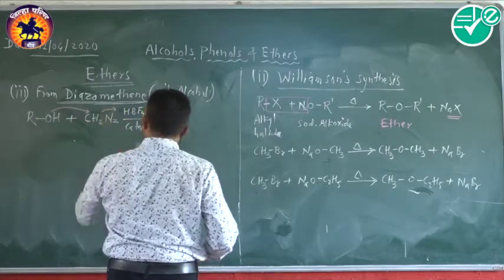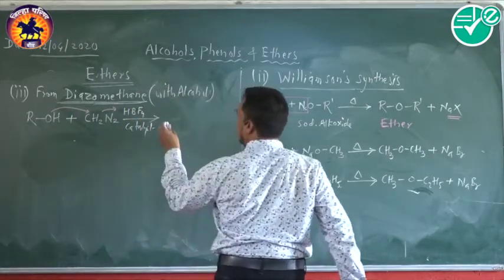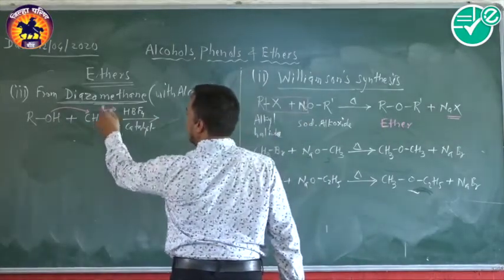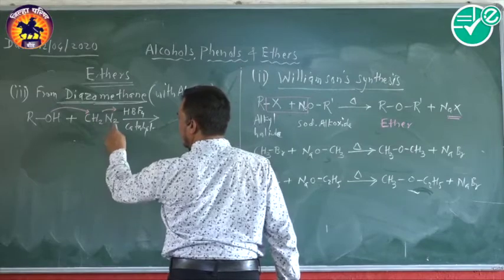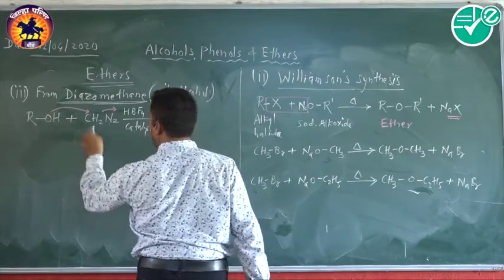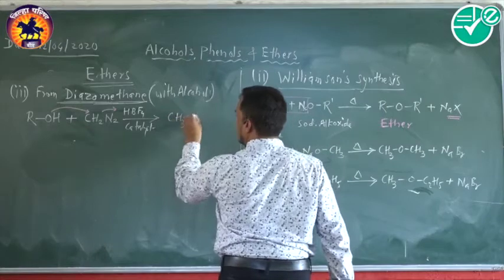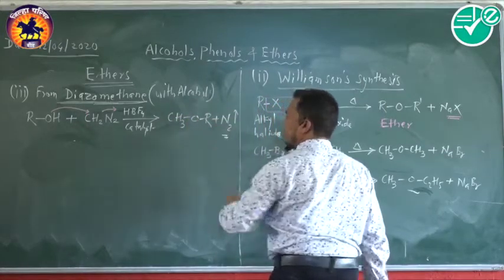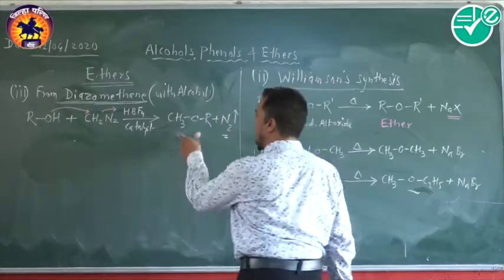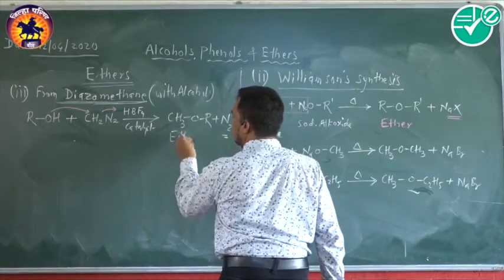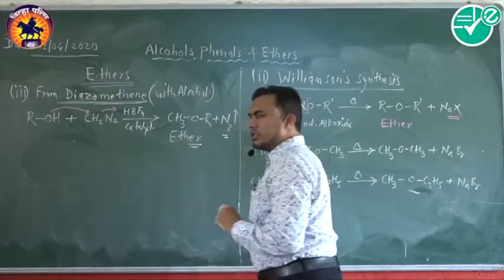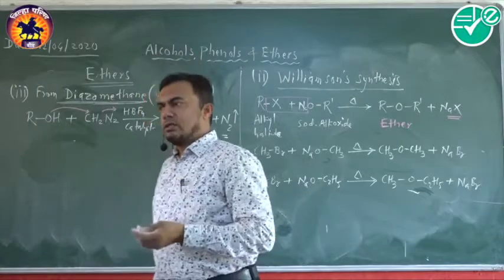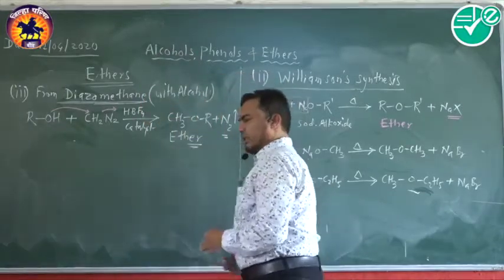Now here we get the formation of the corresponding methyl ether. Why am I calling it methyl ether? Because here we take the methane, so CH2N2, so CH2 takes the H from here, and you get CH3OR plus nitrogen gas gets evolved. So we'll get only the ether, which is methyl ether. So these are the three different methods to prepare ethers, that is simple ethers as well as mixed ethers.